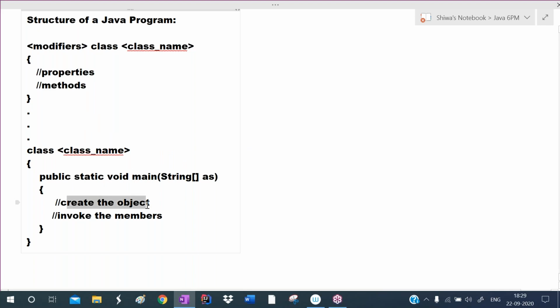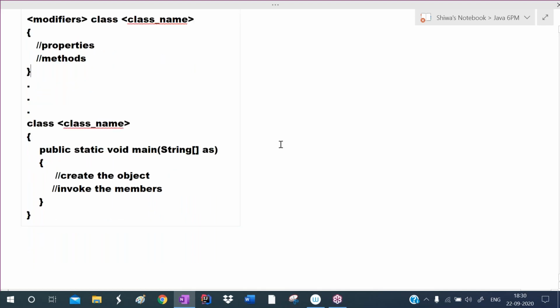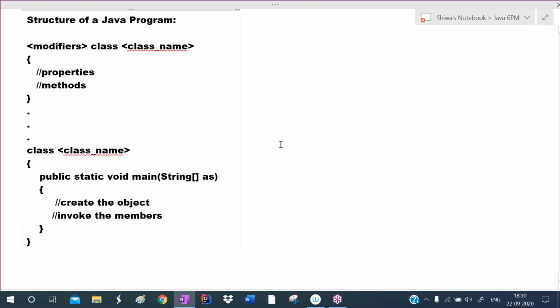In the main method, we are creating the objects and invoking the members of those classes. Properties and methods combinedly, we call them members. Class contains members. This is the structure of a Java program.